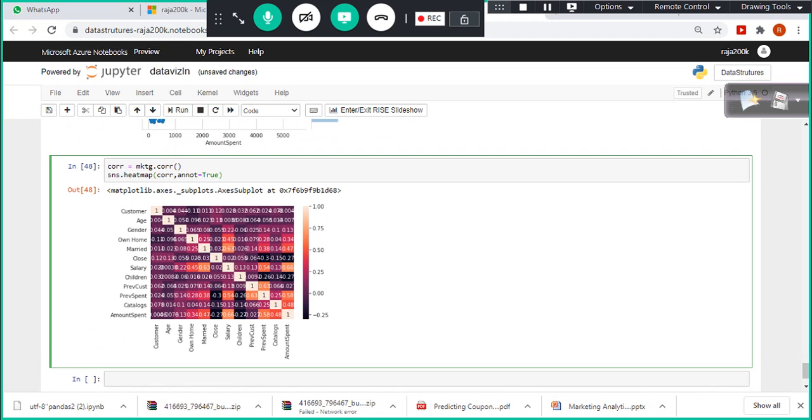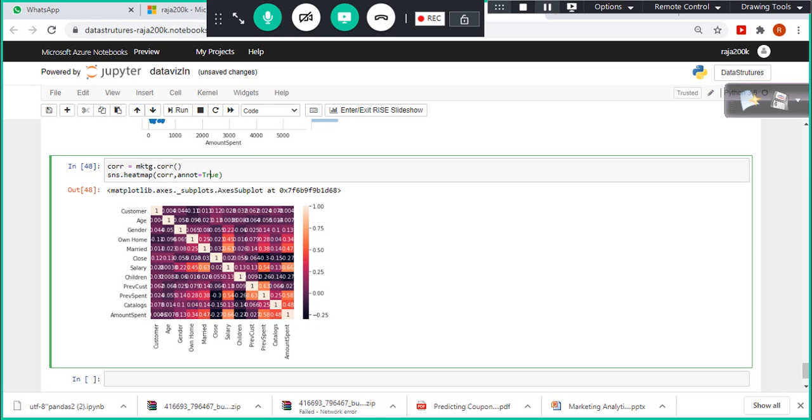See, Americans, they ask this, right? If I say there exists a relationship between salary and amount spent, the next question they ask is, can you please quantify? Yes, with the help of corr we can quantify that, right? And again, annot equal to True is an option. It displays the correlation, how strong the relationship is. These two are correlated. How strong? 0.66. There is higher correlation. Any value which is closer to 1 means good. And when you look at previous spent, it's also somewhat 0.5, it is also correlated.